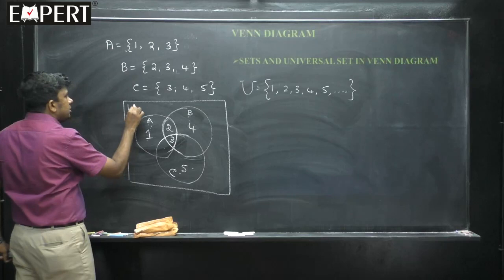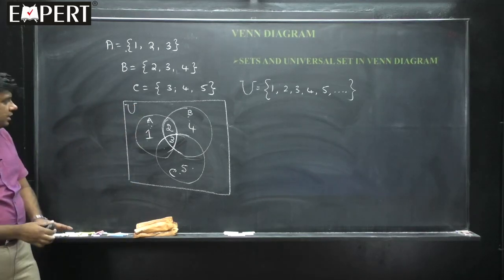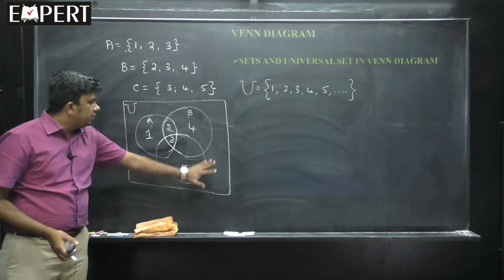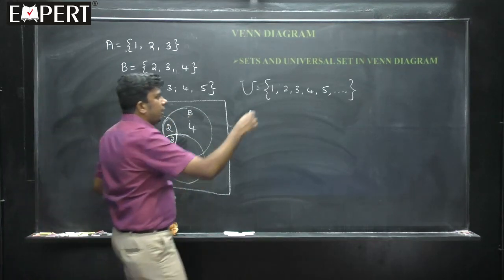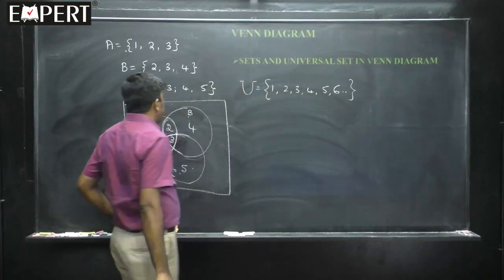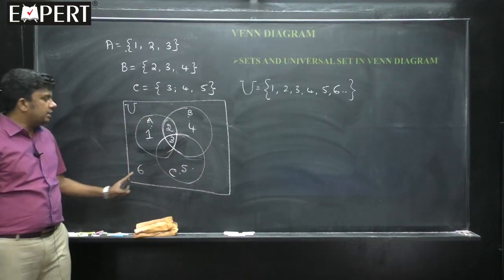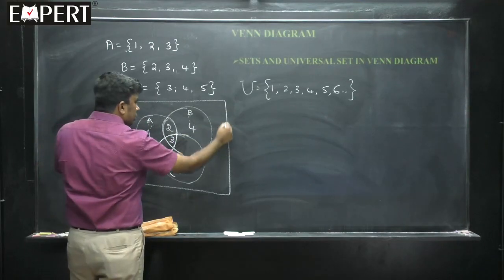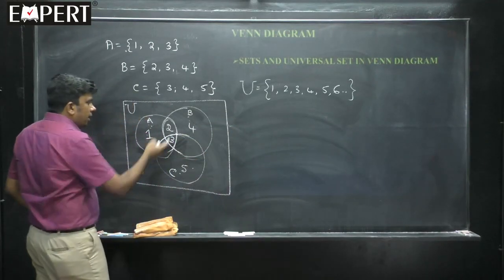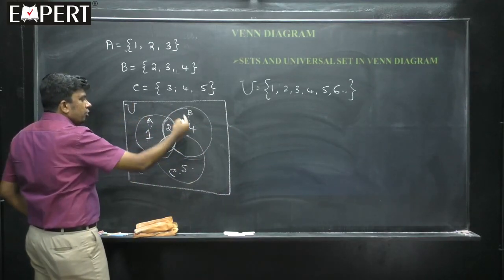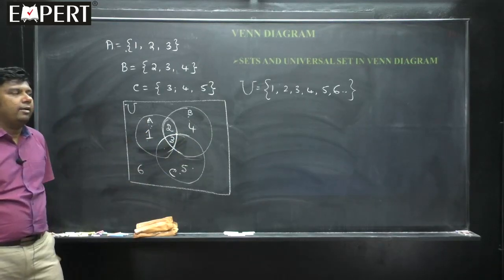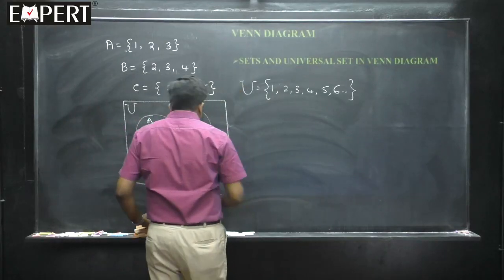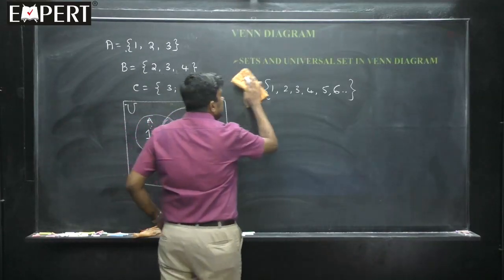This is the universal set. Universal set means that there are elements in the universal set which are not there in A, B, C. For example, if I write one more element here, 6, then that 6 is not a part of A, B and C. So the universal set is usually denoted by a square or rectangle, and the sets are denoted by circles in a Venn diagram. I will make one point here, and you also make note of this.